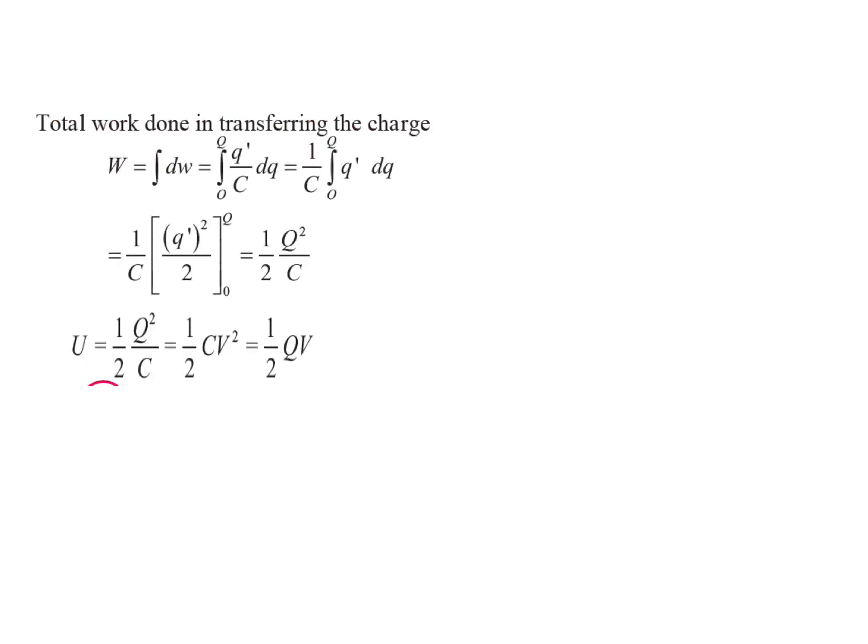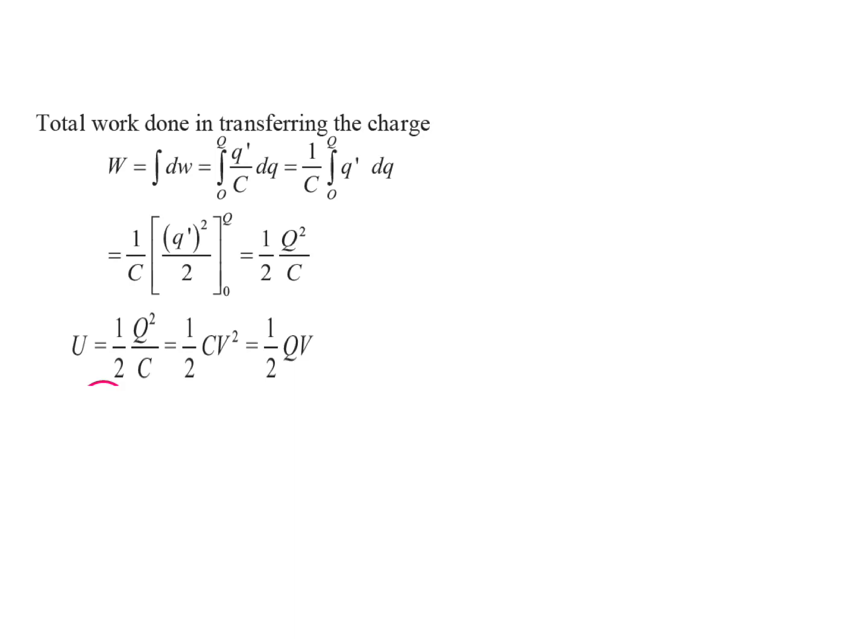To charge the capacitor from Q is equal to 0 to Q is equal to capital Q, the total work done can be obtained by integrating the equation. This work done is stored in the form of electrostatic energy in the charged capacitor.